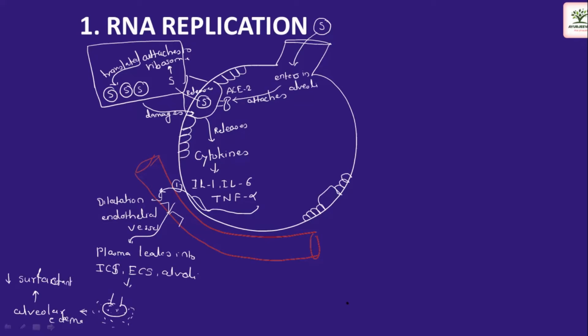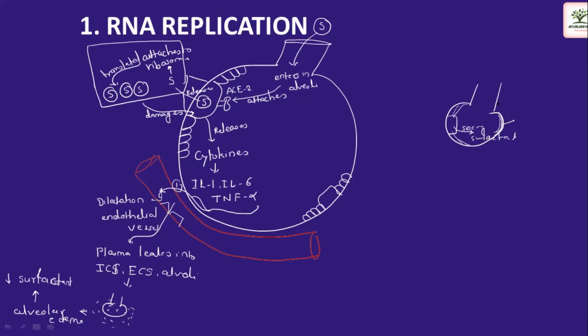So what do you mean by surfactant? Briefly, let's see what surfactant is. This is the alveoli. Here we have the alveolar epithelial cell. This cell secretes surfactant, and what this surfactant does is coat the inner lining of the alveoli. Because of this coating, the alveoli remain open and allow the exchange of O2 and CO2. So that is the role of surfactant.